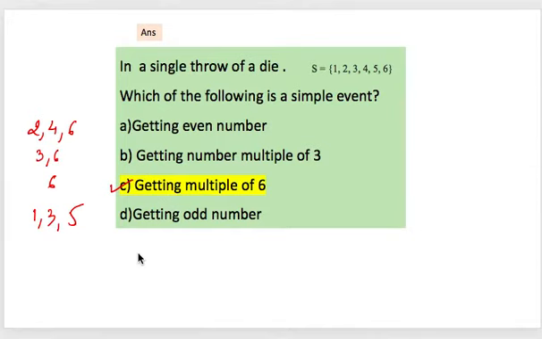Fine. I hope you have calculated the answer. Now in this case, the option is C. Why? Because getting even number is having more than one sample points. Here getting multiple of 3, which is 3 and 6, more than 1. Getting odd is again more than 1. So I hope you have gotten an idea that simple event is that event which contains only one sample point, or you can say only one outcome.